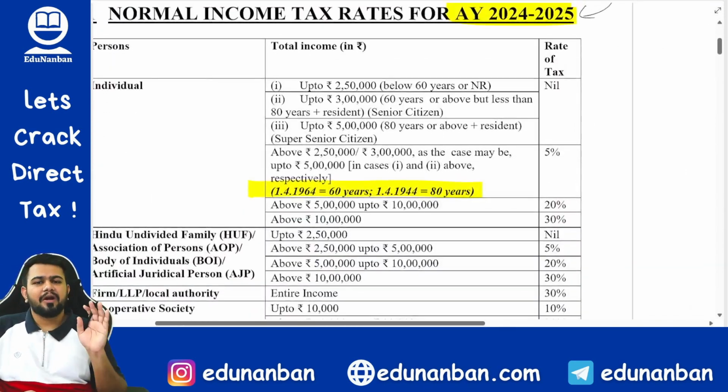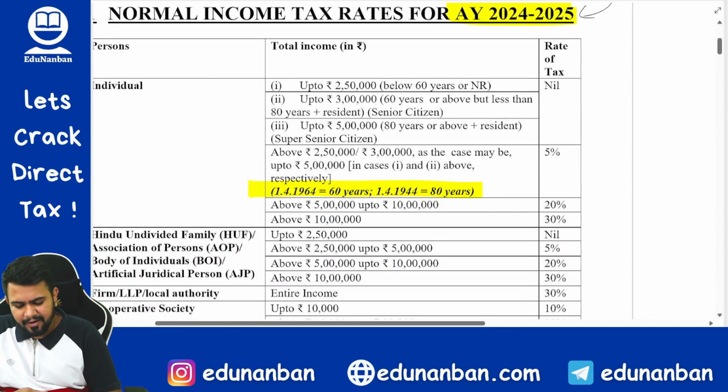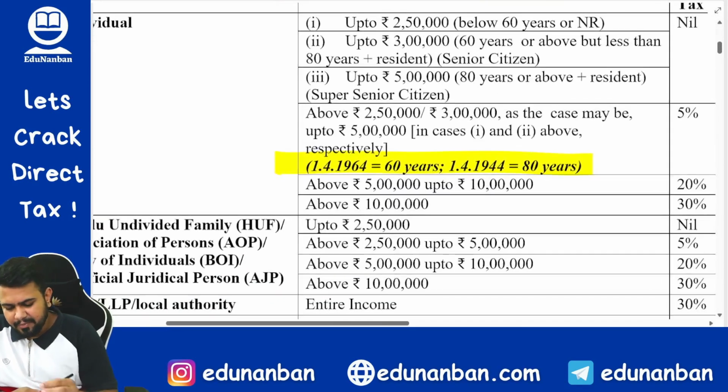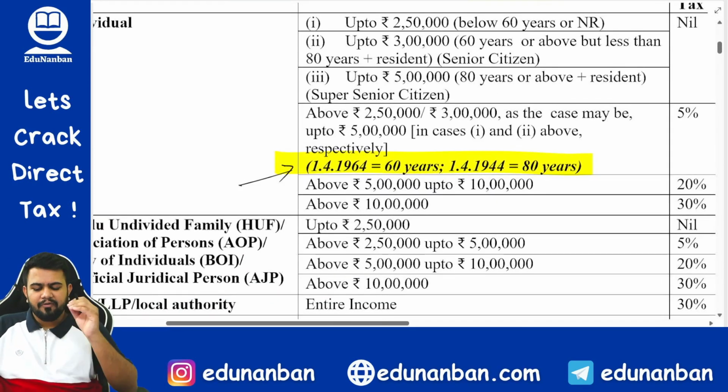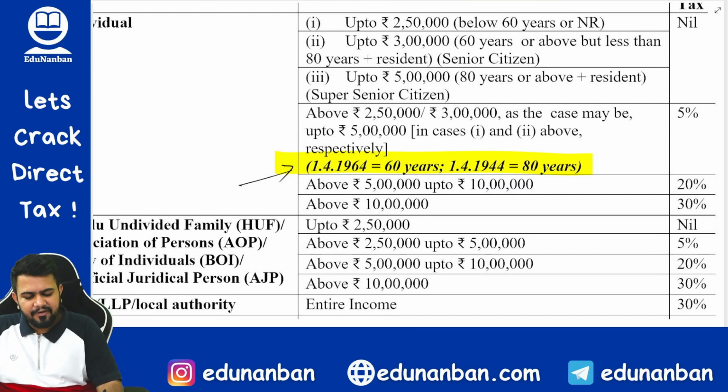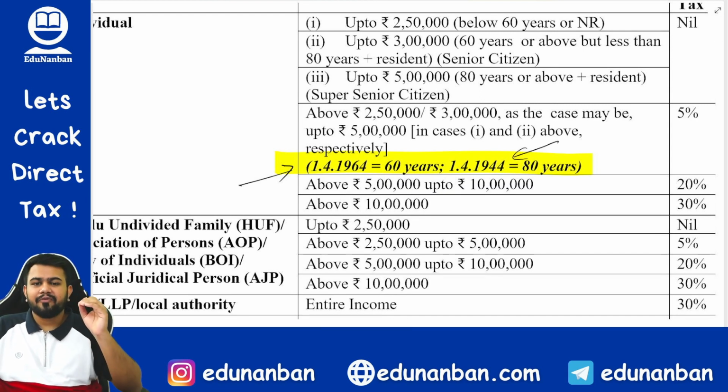No, not much of changes. What update you have to do? Firstly, if a person is born on or before 1/4/1964, then the person will be considered a senior citizen. If a person is born on or before 1/4/1944, the person will be considered a super senior citizen.